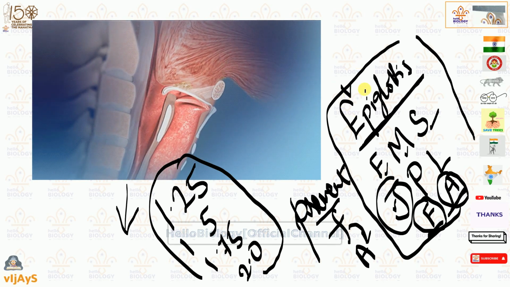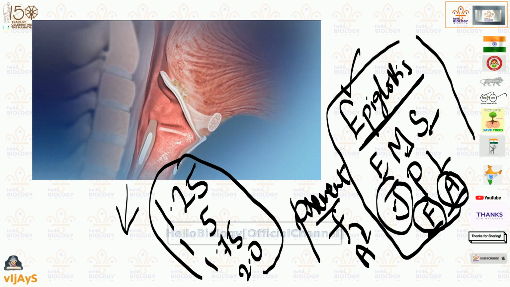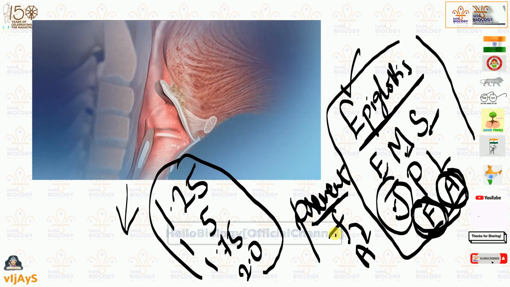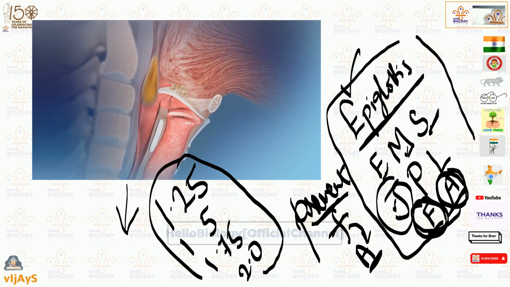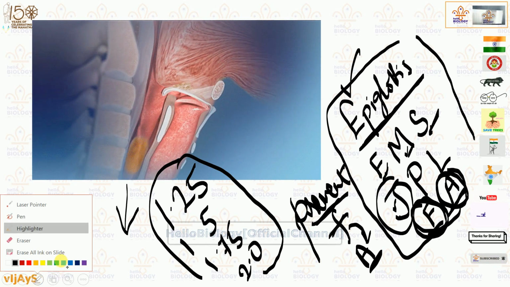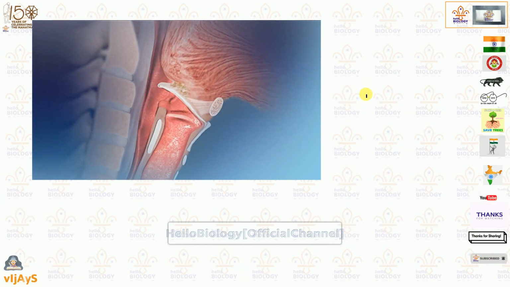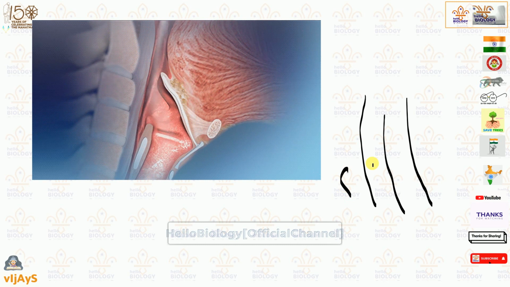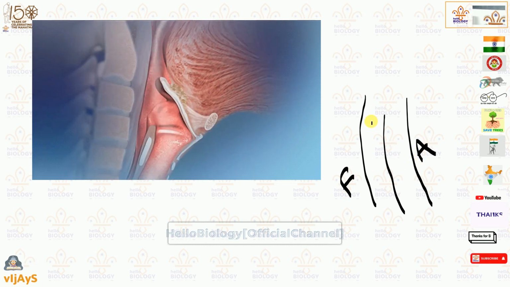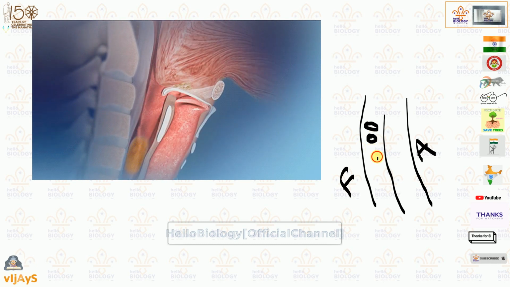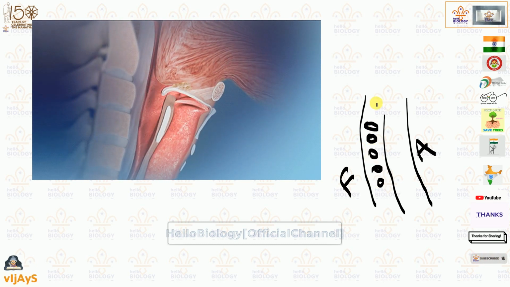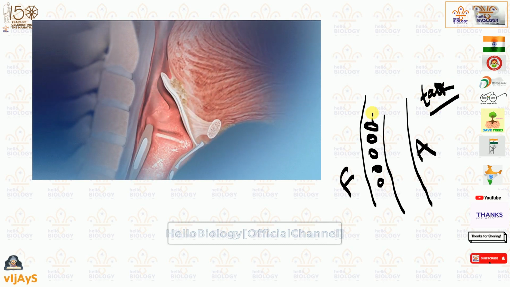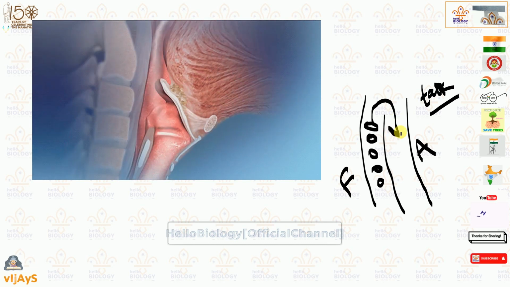And this epiglottis, we discussed, is a flap muscular structure present at the junction of food pipe and air pipe that will prevent entering of food into air pipe. So what will happen if food enters the air pipe? For example, this is the food pipe and this side is the air pipe. Here food will be entering. Sometimes when you are talking while eating, the food suddenly goes into the air pipe.